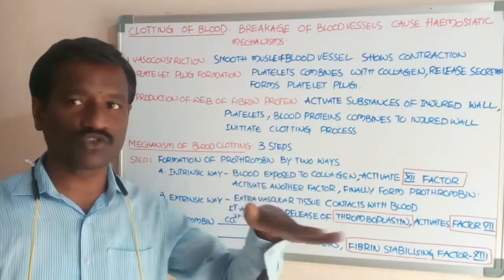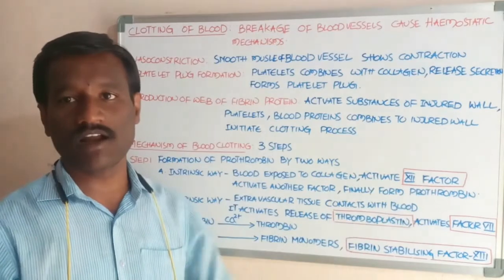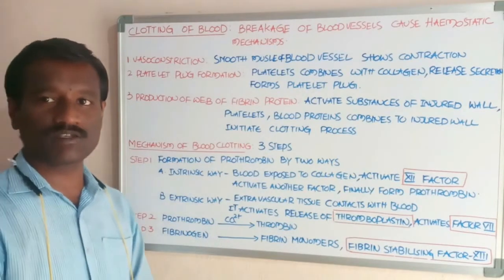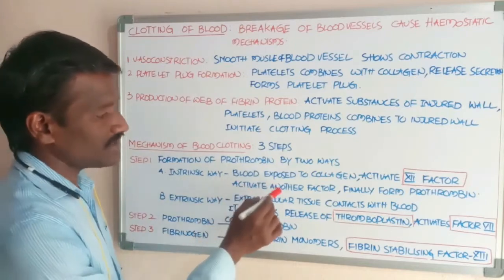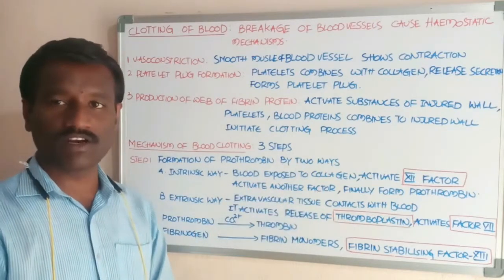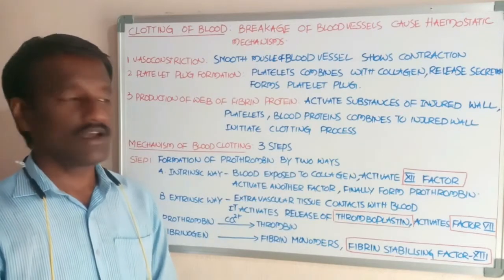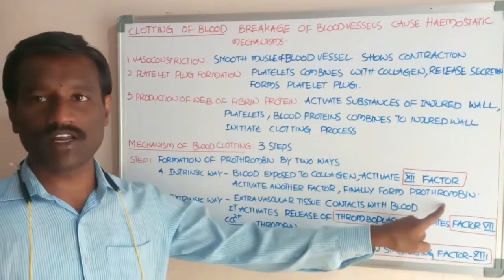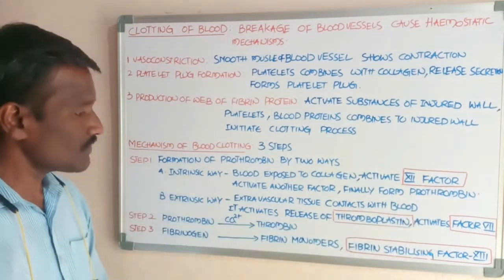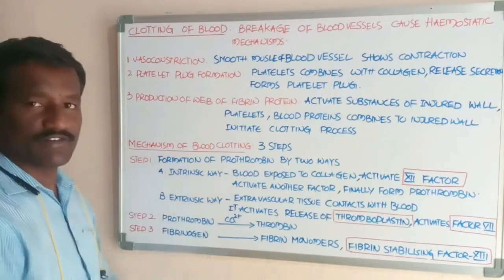It activates the 12th blood clotting factor, also called Hageman factor, present in the blood, and this activates another factor. It leads to activation of another factor, and finally prothrombin is produced.